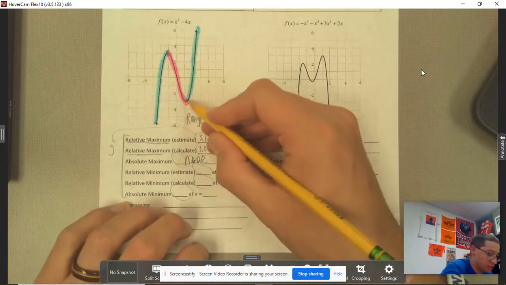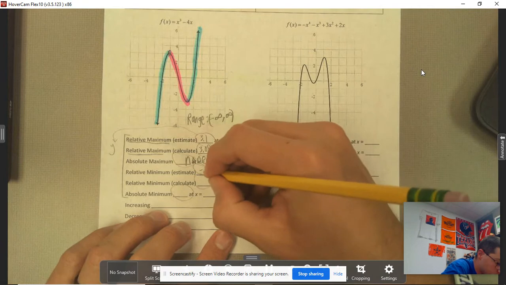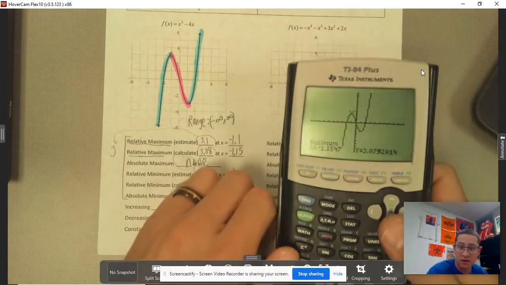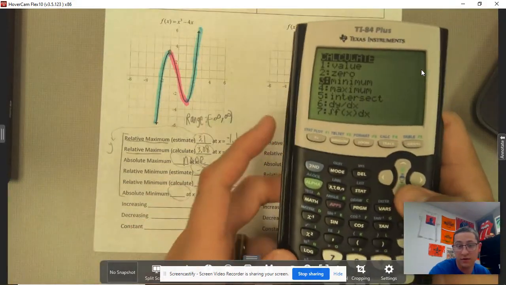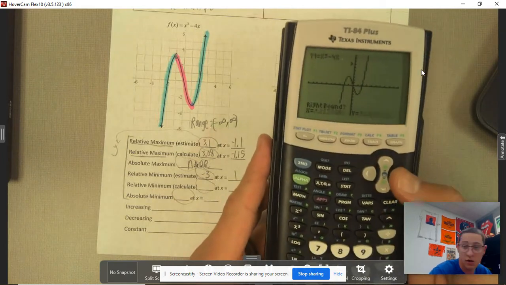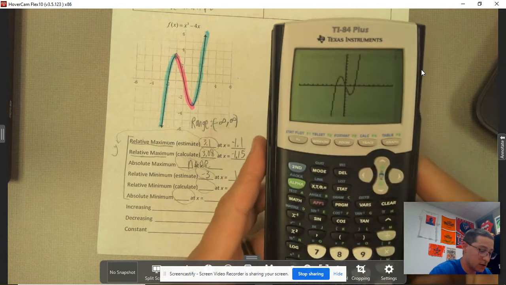Relative minimum: this point right here looks like it's about negative 3, at an x value of 1. Same thing, we could calculate it. Very similarly, you'll go to second calculate, and this time you choose minimum. For the left bound, it really doesn't matter where you start, then the right bound, and then estimate it.